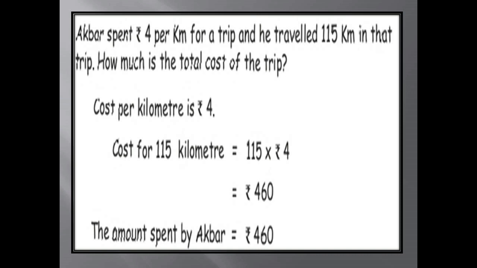We already know distance equal to speed into time. So we have to multiply 115 into 4. We will get the answer 460. The amount spent by Akbar is rupees 460.